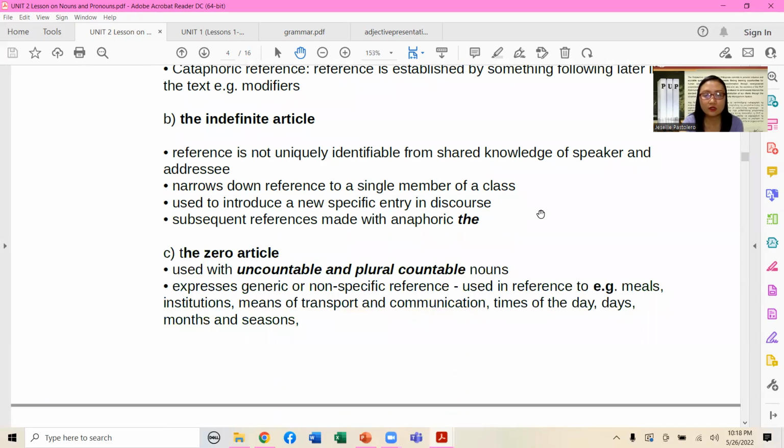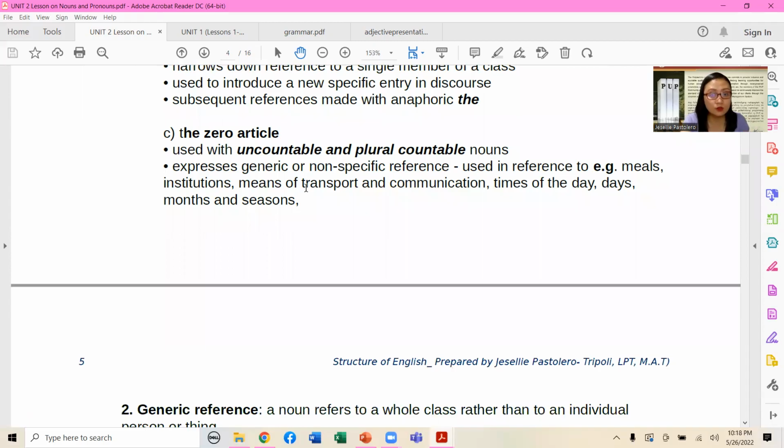Indefinite articles, so when are we supposed to make use of that? Reference is not uniquely identifiable from shared knowledge of speaker and addressee. It narrows down reference to a single member of a class. It is used to introduce a specific entity in discourse, and subsequently reference is made with the anaphoric the. Okay. The zero article is used with uncountable and plural nouns. It expresses generic, universal or non-specific reference. It's used in reference to, for example, meals, institutions, means of transportation and communication, times of the day, days,